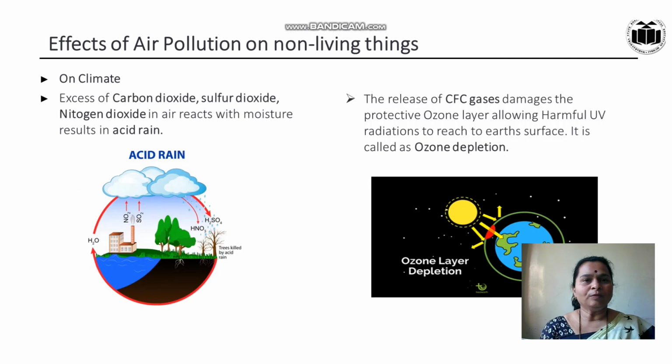Excess of carbon dioxide, sulfur dioxide, nitrogen dioxide in air reacts with moisture, resulting in acid rain. The release of CFC, that is chlorofluorocarbon gases, damages the protective ozone layer, allowing harmful UV, that is ultraviolet radiation, to reach Earth's surface. It is called ozone depletion.